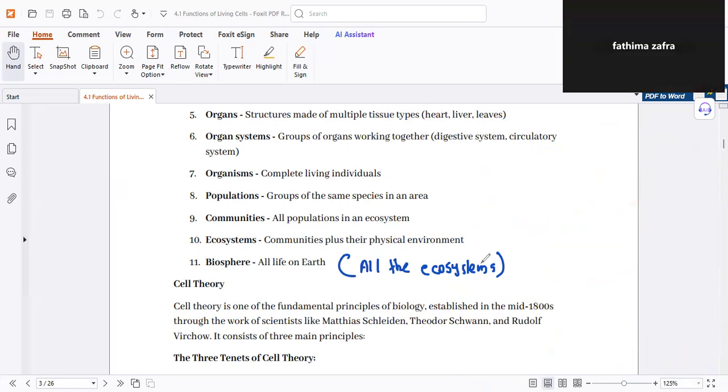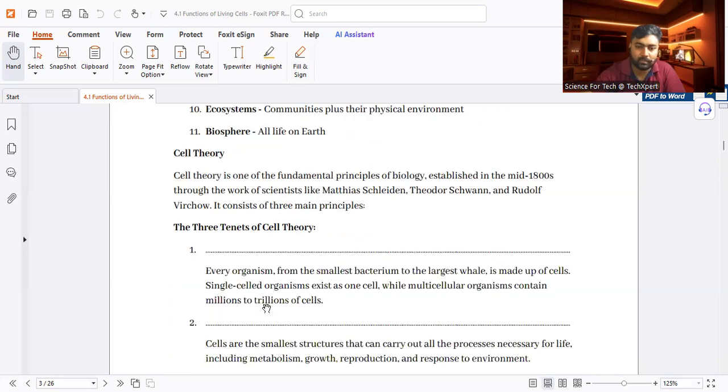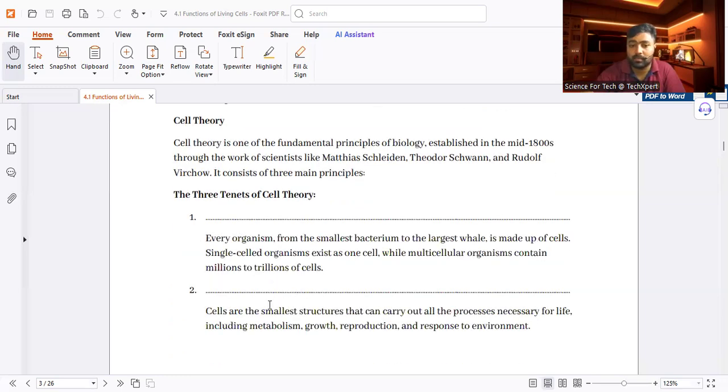Okay. Next, we have to talk about cell theory. Actually, this is a kind of fundamental principle in biology, established in the mid 18 hundreds. Matthias Schleiden, Theodor Schwann and Rudolf Virchow were the scientists who built this cell theory. And still today, this cell theory is accepted.